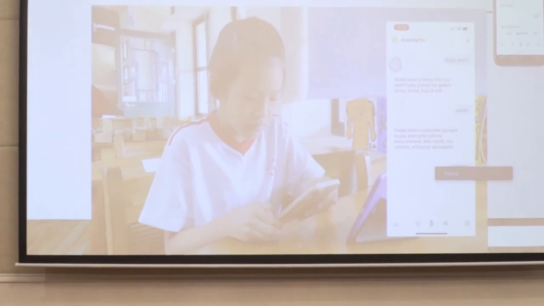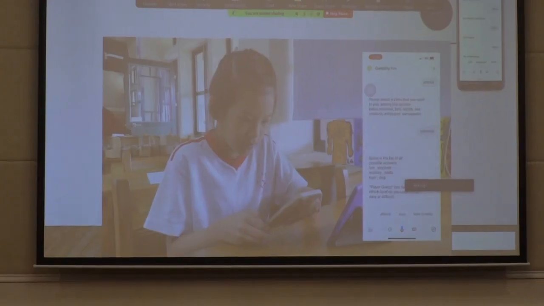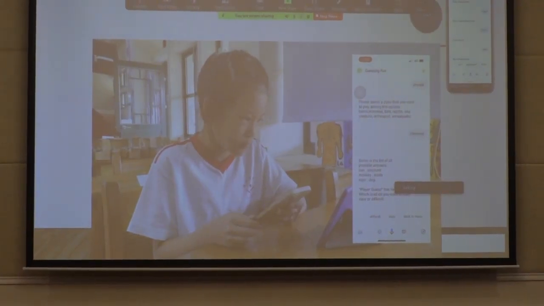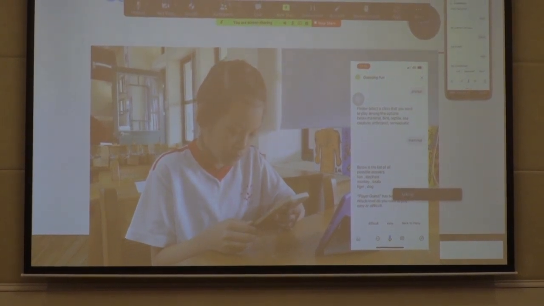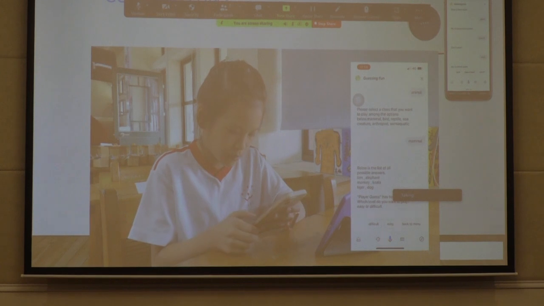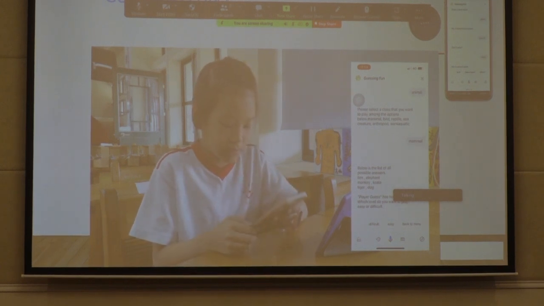Animal, fruit, or ball. Animal. Please select a class that you want to play among the options below. Mammal, bird, reptile, sea creature, arthropod, semi-aquatic. Mammal. Below is is the list of all possible answers. Lion, elephant, monkey, koala, tiger, dog. Player guess has 2 levels. Which level do you want to play? Easy.